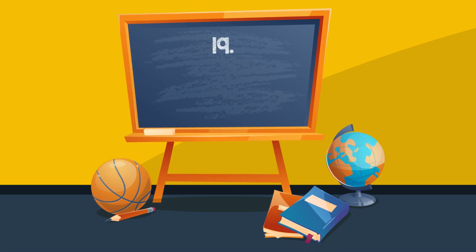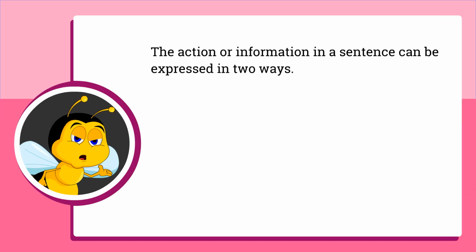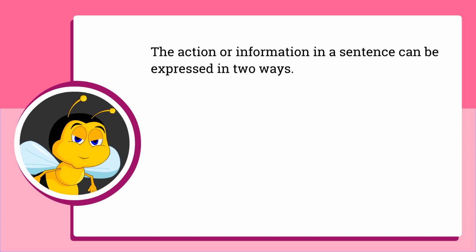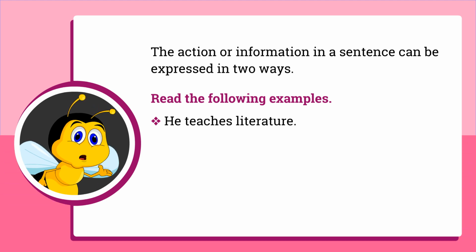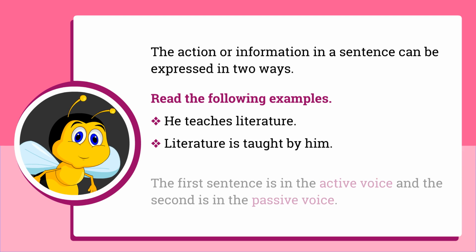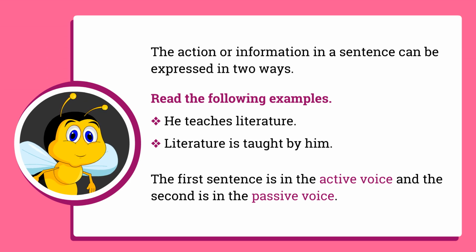Chapter 19: Active and Passive Voice. The action or information in a sentence can be expressed in two ways. Read the following examples. He teaches literature. Literature is taught by him. The first sentence is in the active voice and the second is in the passive voice.